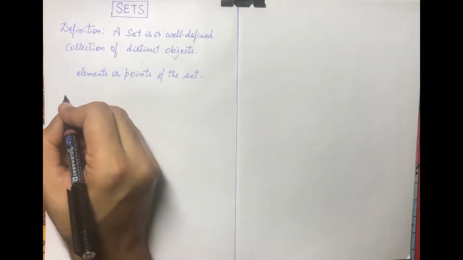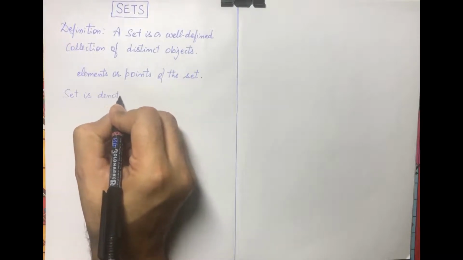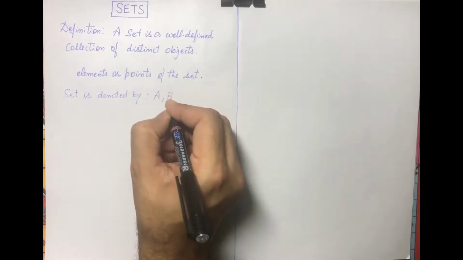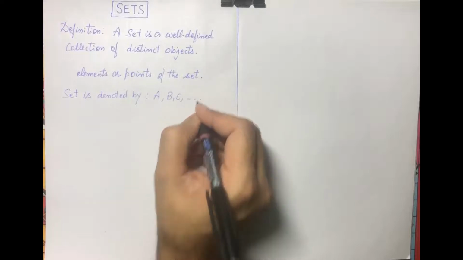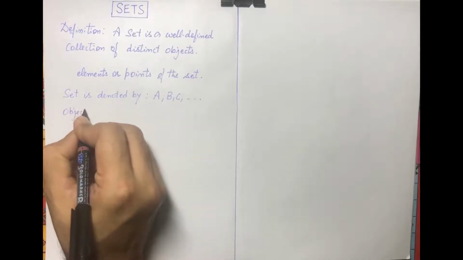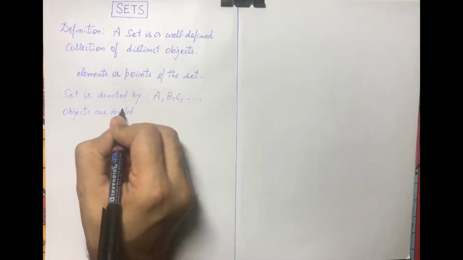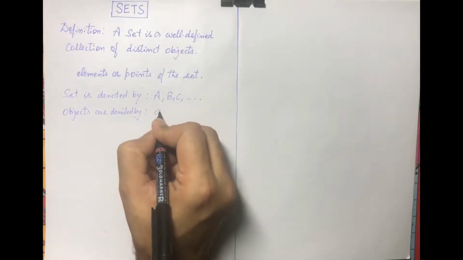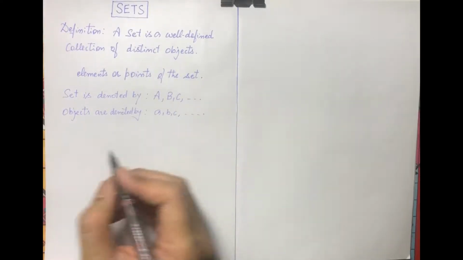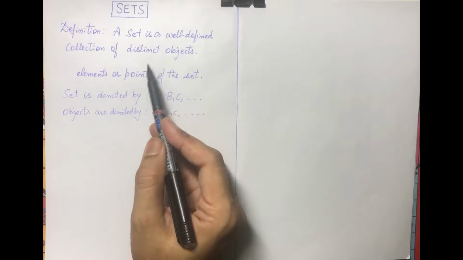And generally, a set is denoted by capital letters A, B, C, and so on. And the objects or the elements are denoted by small letters a, b, c, and so on. And we say an element is a part of the set.